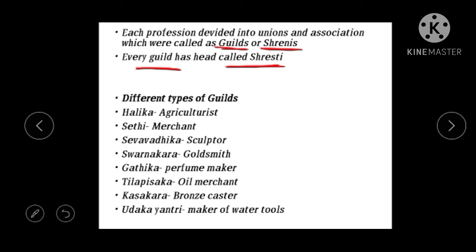And we come to know about these different types of guilds through the inscriptions of Nasik.